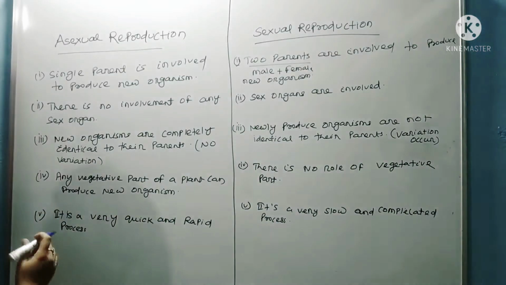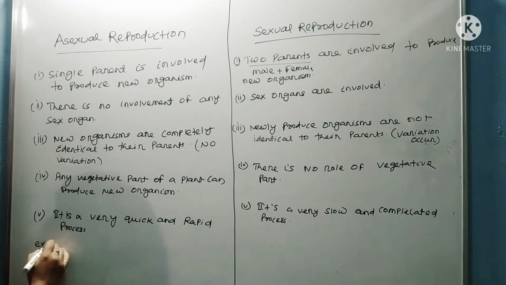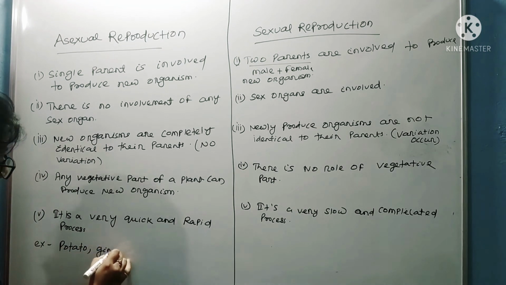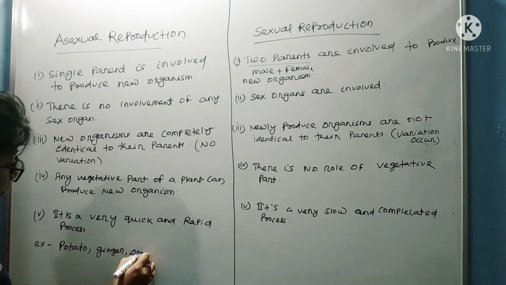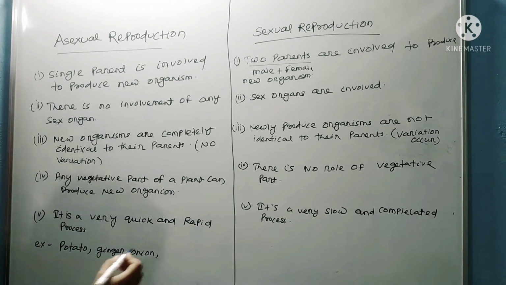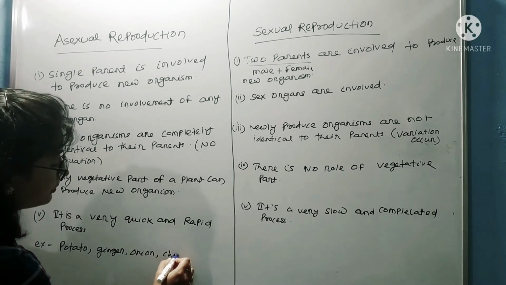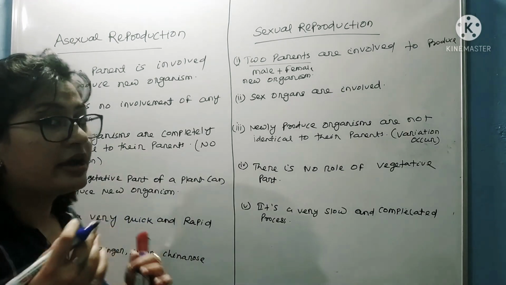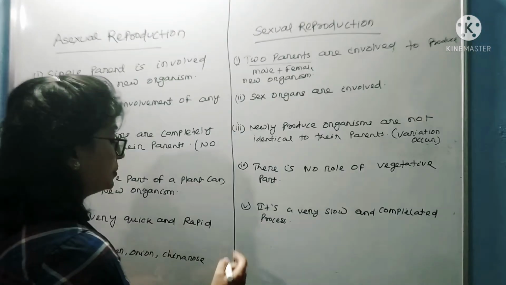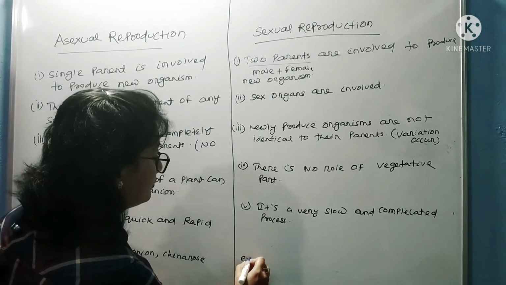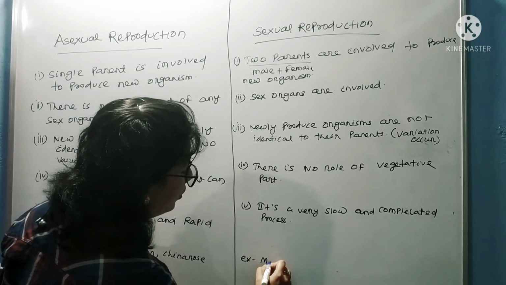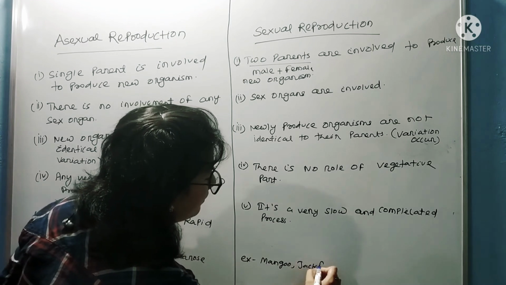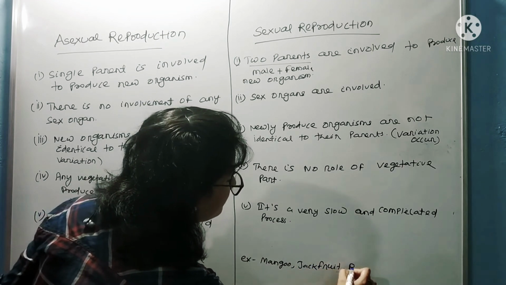Asexual reproduction. So here you can write examples like potato, ginger, onion, and what? China rose. They are following asexual reproduction. But in case of sexual reproduction, mango, jackfruit, rice.